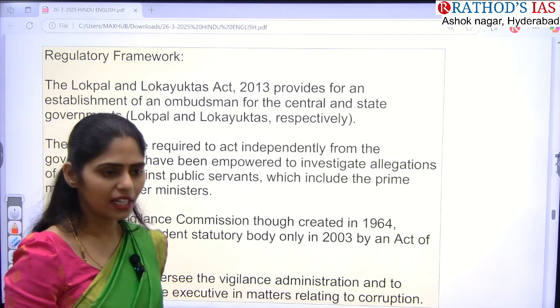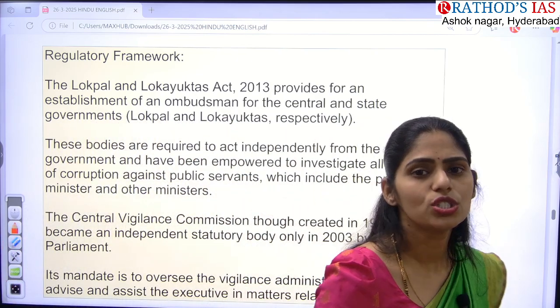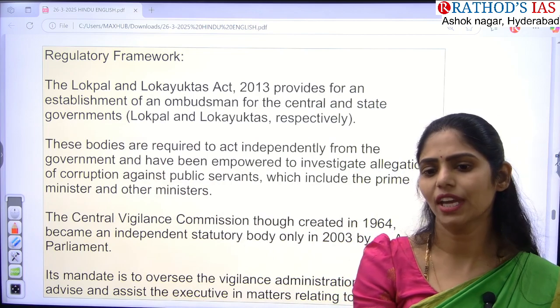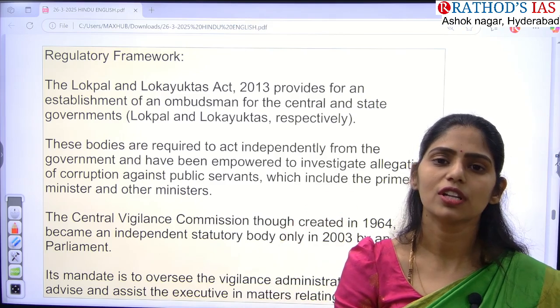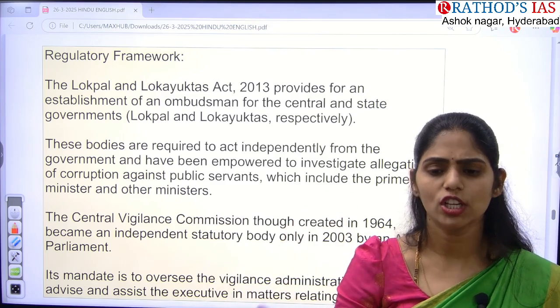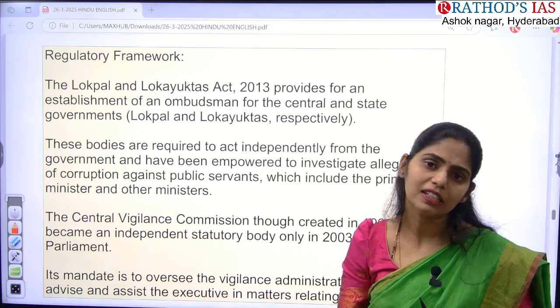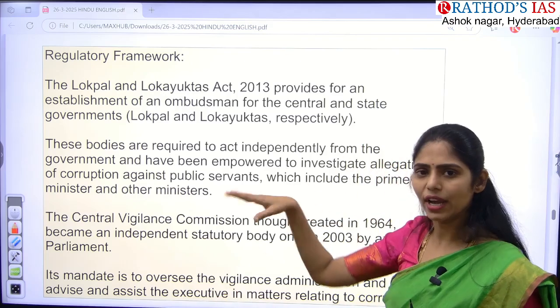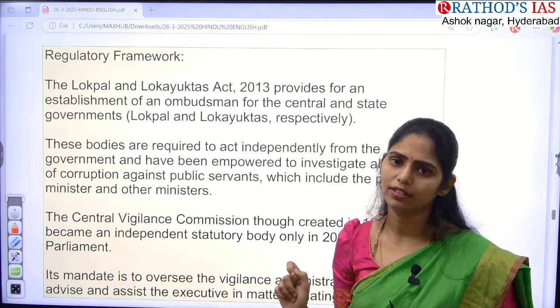Lokpal is saying that yes, we should include High Court judges under the jurisdiction of Lokpal. But the Supreme Court gave a judgment that no, how can you include them? They are constitutional bodies, so you should not include them like that. The issue is going on, and the final hearing is pending. If the final hearing happens, then you have to add a note on this. What is the jurisdiction of Lokpal and Lokayuktas?